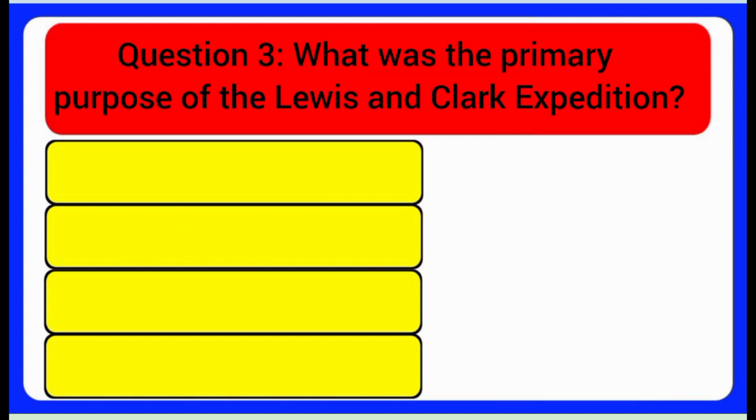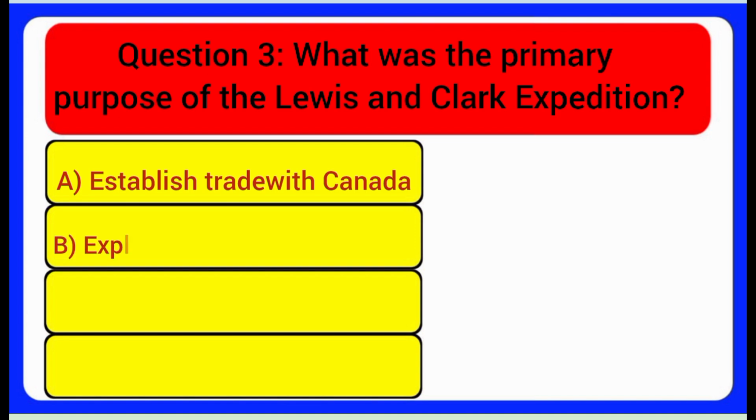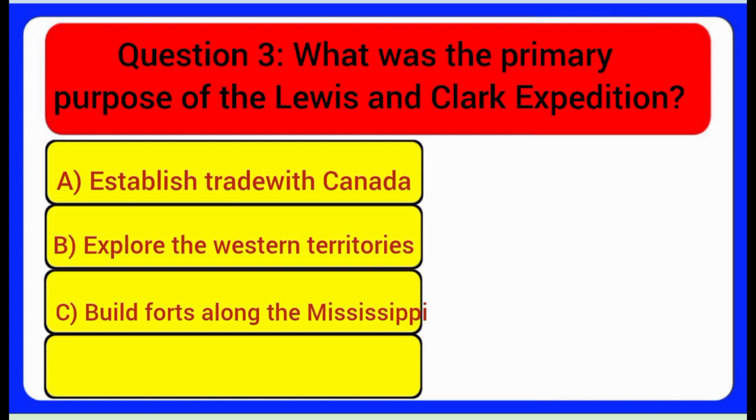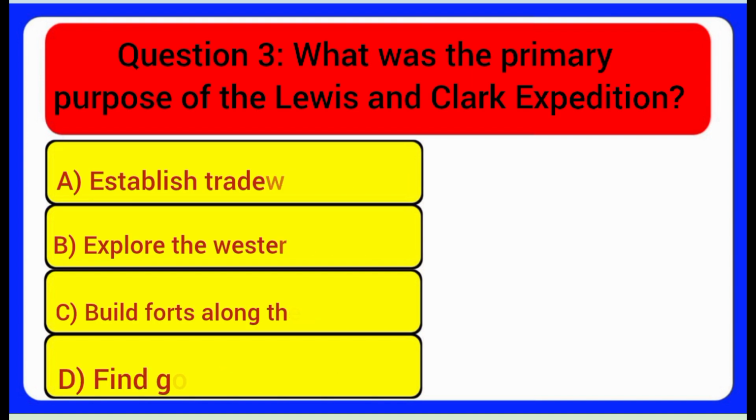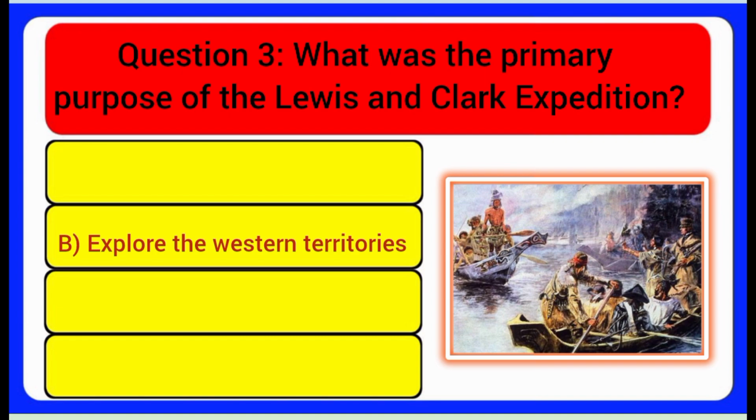Question 3. What was the primary purpose of the Lewis and Clark expedition? A. Establish trade with Canada. B. Explore the Western Territories. C. Build forts along the Mississippi. D. Find gold in California. Answer: Explore the Western Territories.